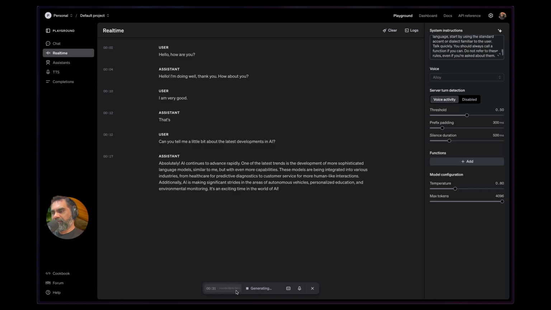These models are being integrated into various industries, from healthcare for predictive diagnostics to customer service for more human-like interactions. Additionally, AI is making significant strides in the areas of autonomous vehicles, personalized education, and environmental monitoring.